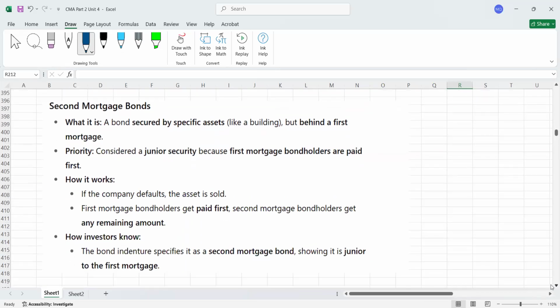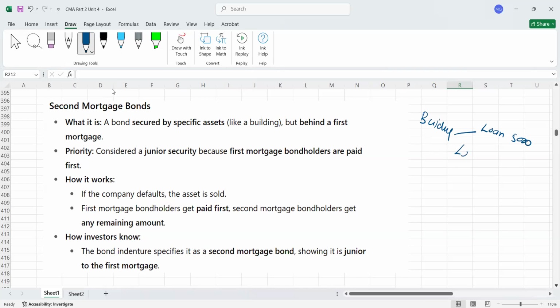Then we have another thing which is called second mortgage bonds. What is a second mortgage bond? Again, I can say it in simple words. For example, you have a building and you took a first loan on this building, let's assume 500,000.